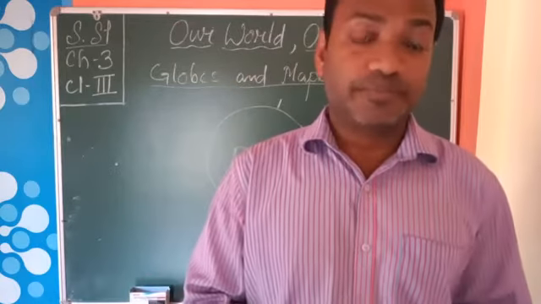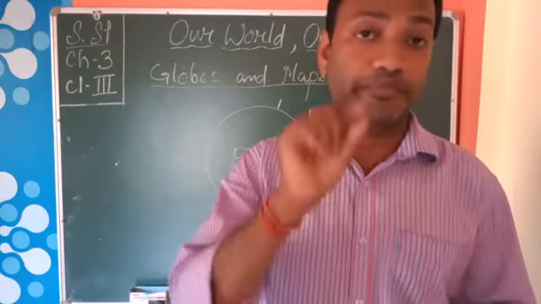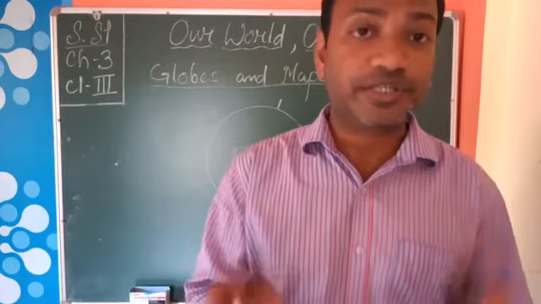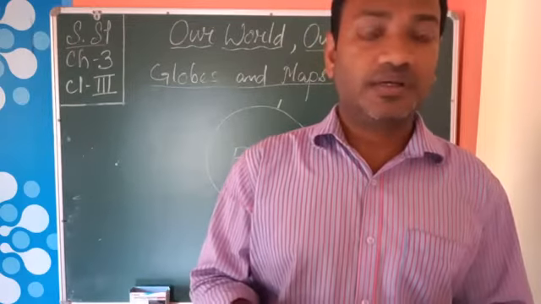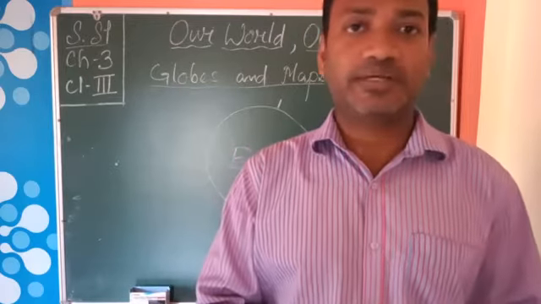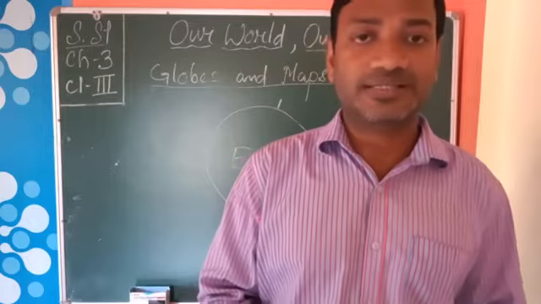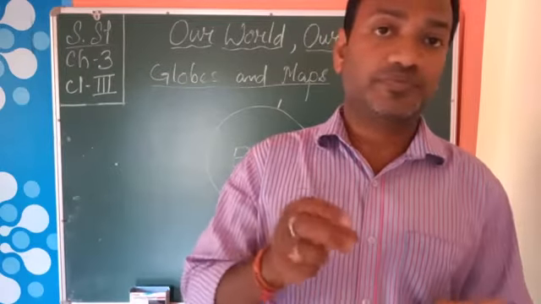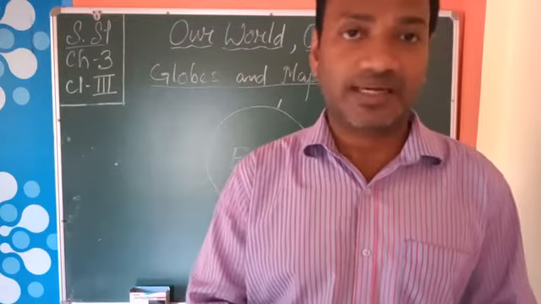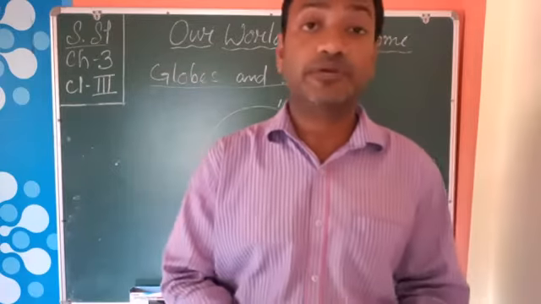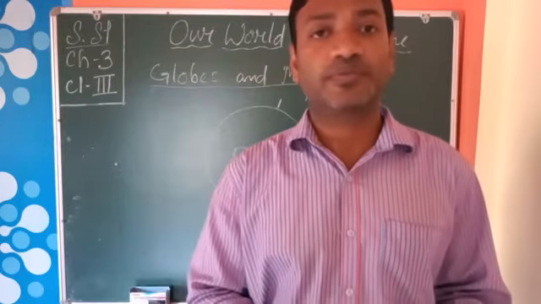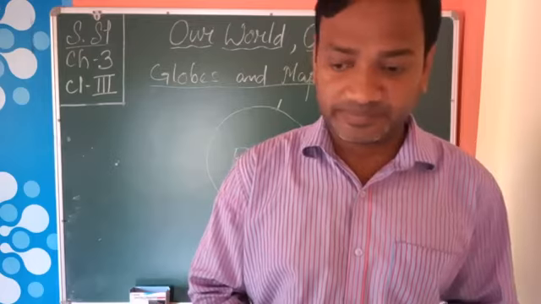A book of maps is like your book, where many maps are there: a district's map, a state's map, a country map or a world map, and many types of maps. You will come to know in your next classes. A book is compiled of all these maps, and the name of that book is Atlas. Here we find all the maps.